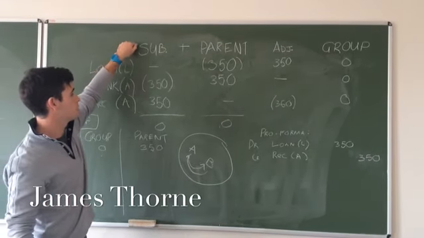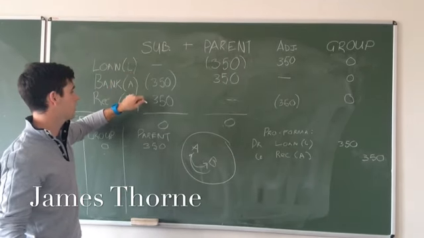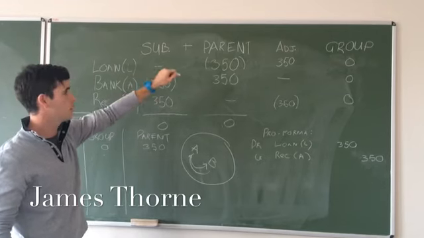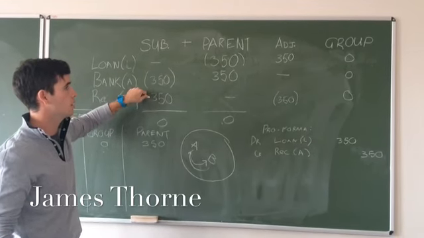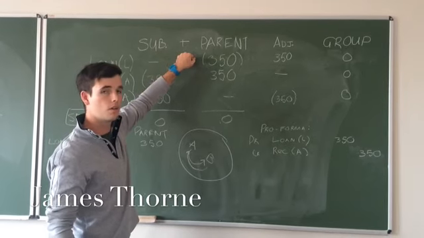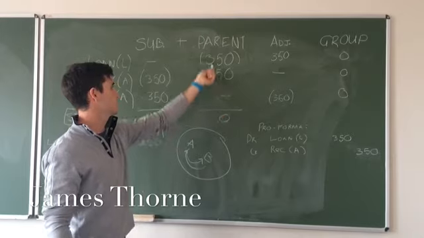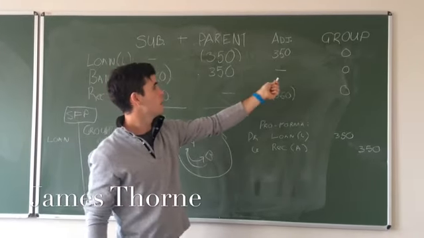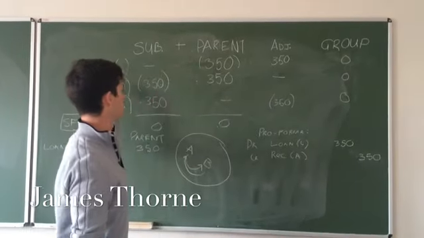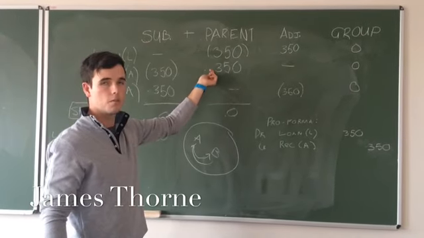From the subsidiary's perspective, they've taken 350,000 rand out of their bank, and they have a receivable from the parent company, an asset of 350,000. From the parent's perspective, they have a liability of 350,000, and they have 350,000 rand in their bank. So it works out to zero on both sides. But if you add it up this way, suddenly you're saying that the group has a loan as well as 350,000 in the bank, so they cancel out.